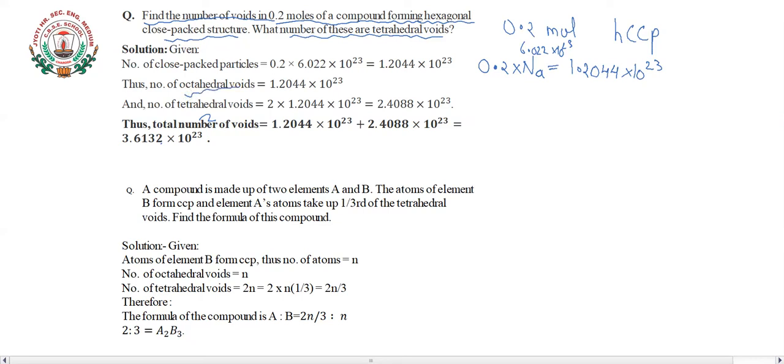Now, for octahedral voids in HCP, the number will be the same as the number of particles. As many particles as there are, that many octahedral voids will be present in HCP. So for octahedral voids, the number is equal to the number of particles.